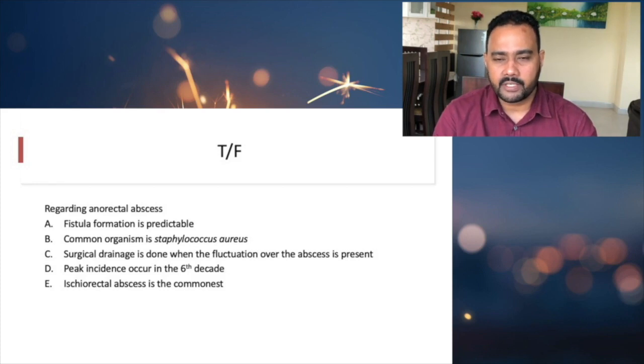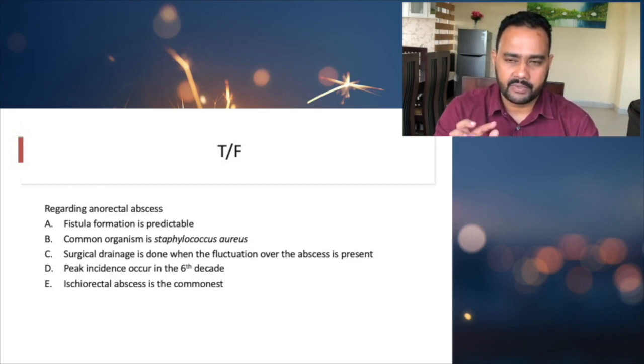One is parotid abscess. The parotid capsule is very tough and it causes severe pain, and we don't wait for fluctuation when it comes to parotid abscess. The second one is pulp abscess in the fingertips. Whenever you get an abscess in the pulp, we should not wait for fluctuation.